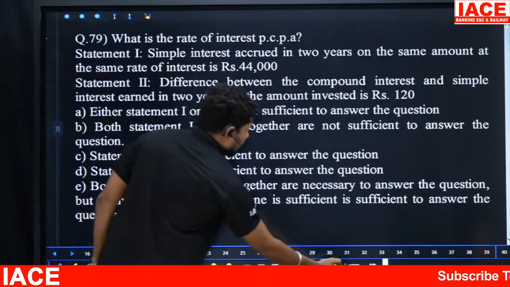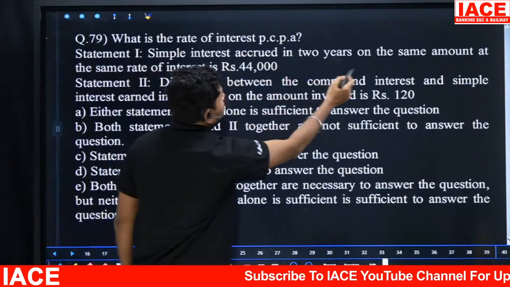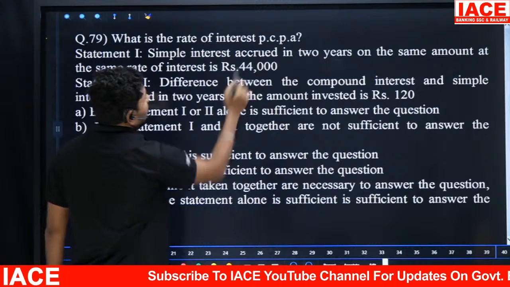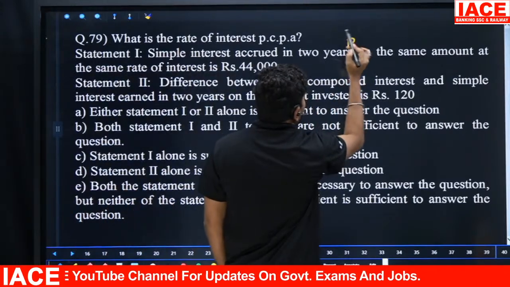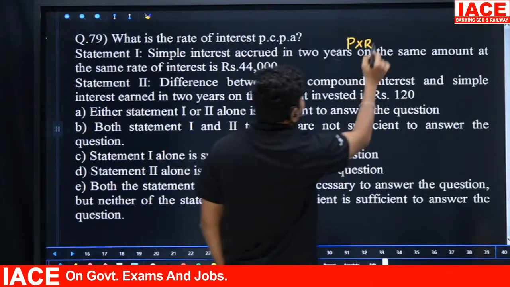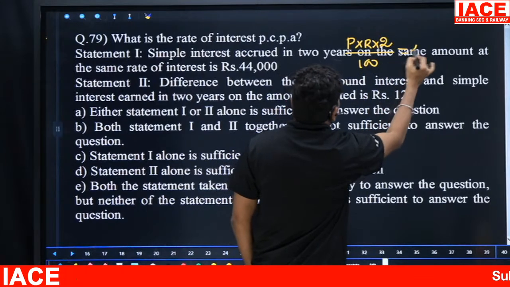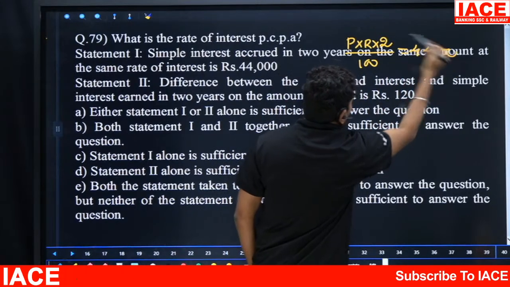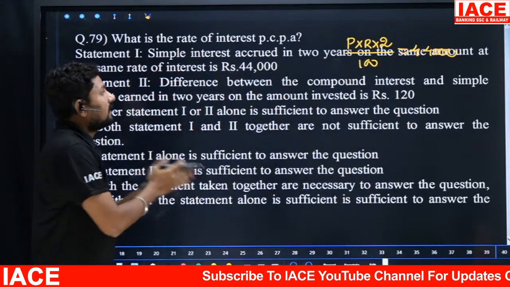What is the rate of interest percentage per annum? So simple interest accrued in 2 years on the same amount and same rate of interest is 44,000 rupees. Simple interest is given. How are they given? Principal we don't know. Rate of interest we don't know. Time you know that. Time is how many years? 2 years by 100 which is equal to 44,000. Okay. And this is the first statement equation. Without knowing the principal you can't calculate a rate of interest.